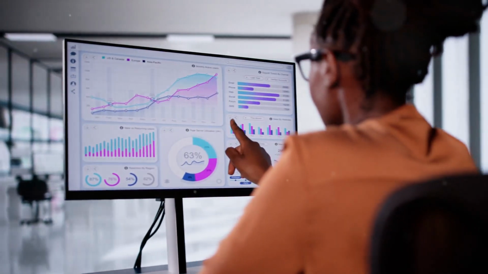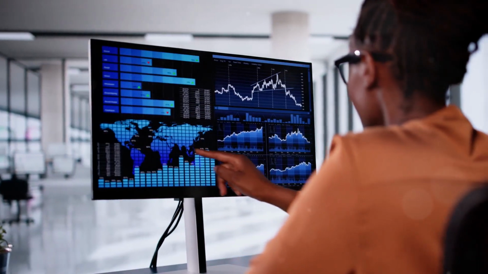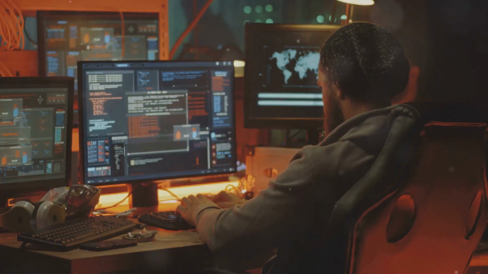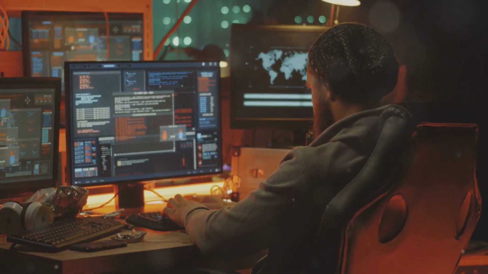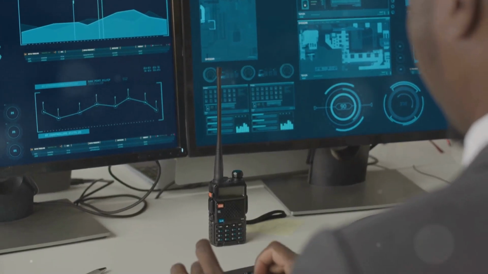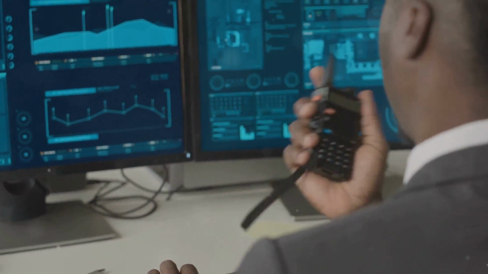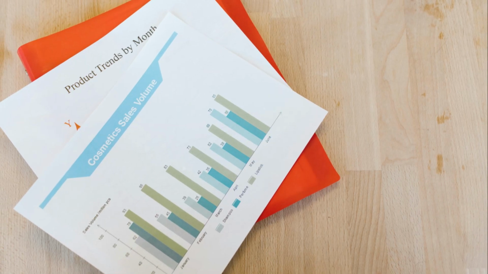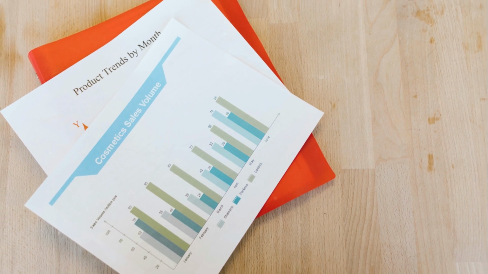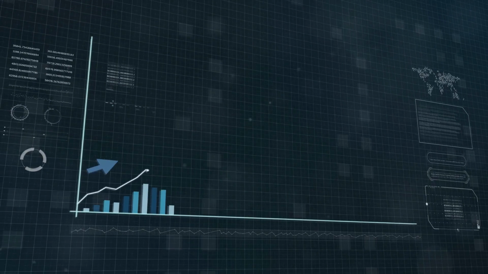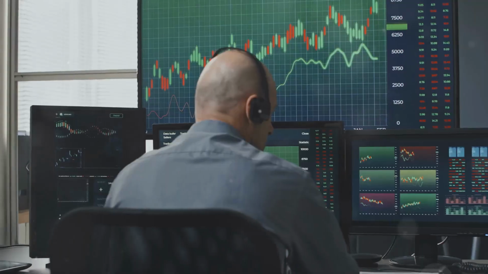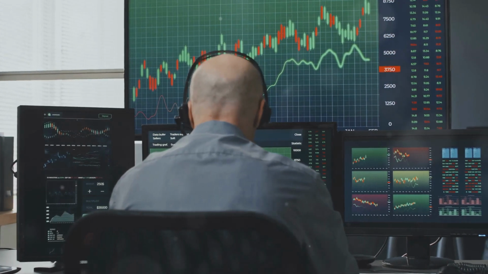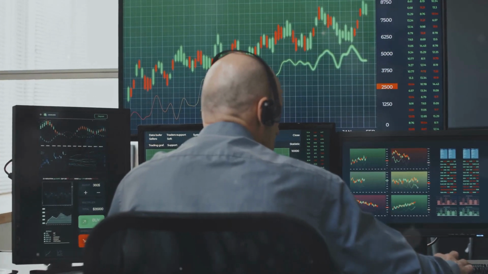Numerical features represent data in numerical form, like age, income, or temperature. Their scales might differ significantly, posing challenges for some machine learning algorithms. We use feature scaling techniques like standardization and normalization to address this. Standardization centers the data around 0 with unit variance. Normalization scales data to a specific range, typically between 0 and 1. This ensures all features contribute equally to the model, leading to more robust and reliable results.